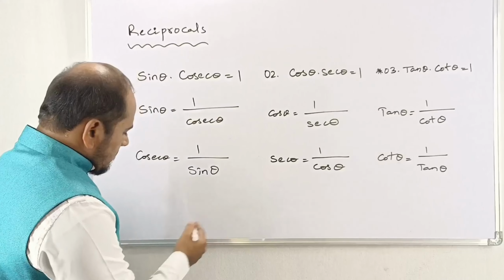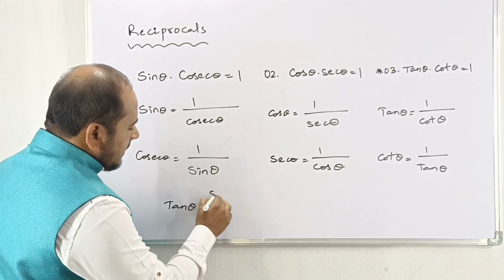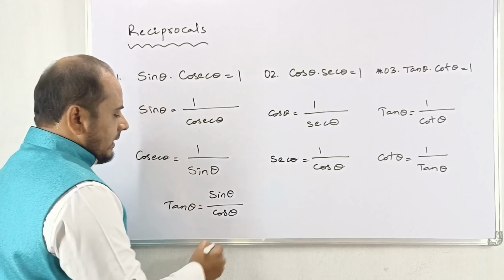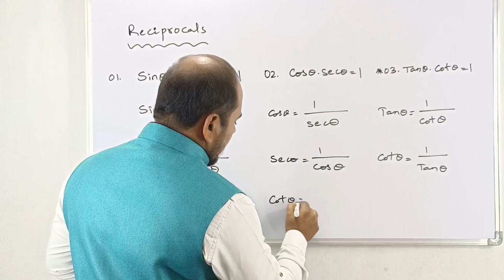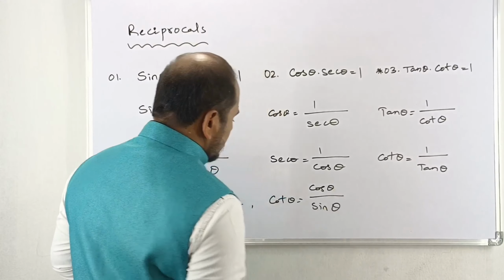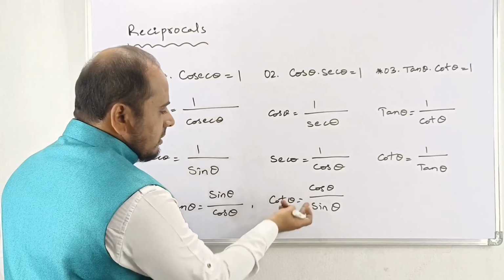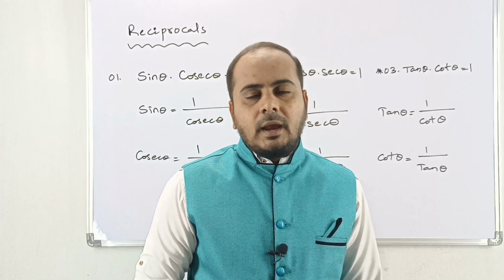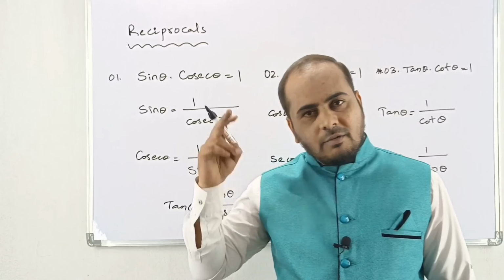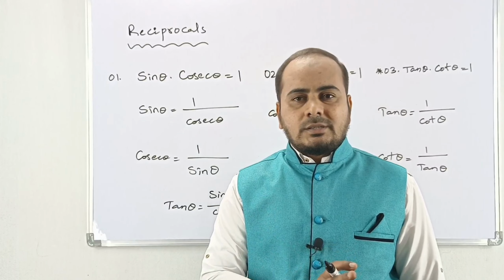Now some more formulas we have, that is tan theta is equal to sin theta by cos theta, and as well cot theta is equal to cos theta by sin theta. Of course here tan is reciprocal of cot, hence sin by cos will become cos by sin. And so many formulas are there like this. So we can take them at the time of calculating the problems which are covered in competitive examinations.